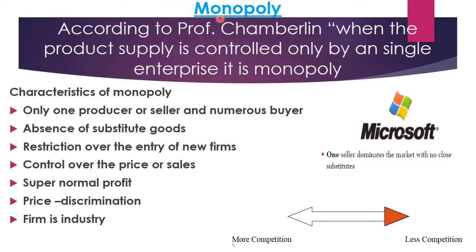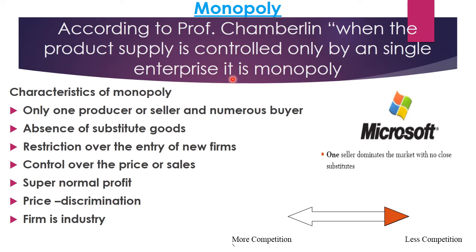Next term is monopoly. Monopoly, as the name itself suggests, only a single firm controls the market. Now Indian Railways is an example of a monopoly, but now they are also issuing their share, they are moving towards privatization, we can say.